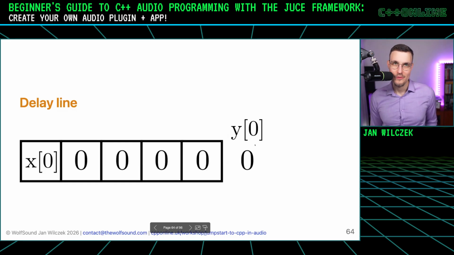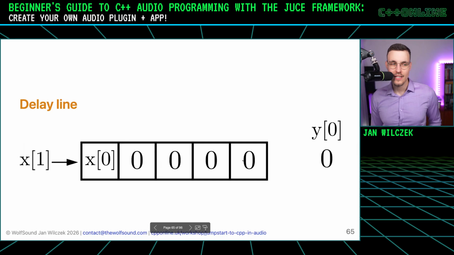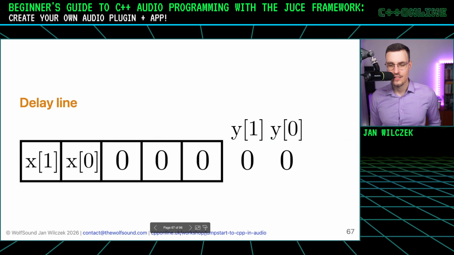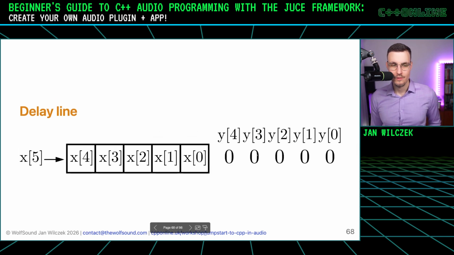So as I said, we have one input sample, we must produce one output sample, and that's what happens here. Okay, but then another input sample comes to our delay line. So again, all these elements must shift to the right. And so another 0 pops out, and we have another output sample. And we repeat that until all the zeros have been popped out. So what happens now?